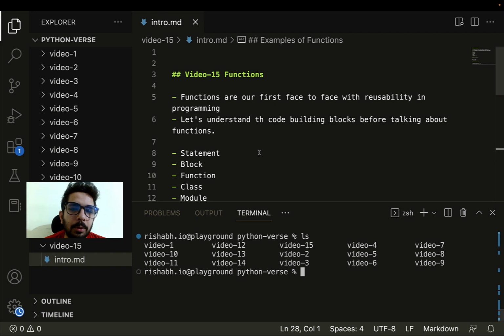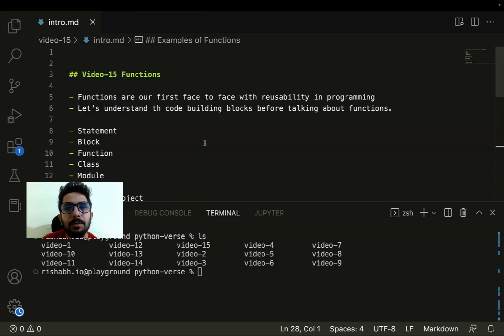So in this video, we are going to cover one more important aspect, that is functions. As I have written here, functions are our first face-to-face with reusability in programming. You must have heard about good practices when we are writing code. One of the good practices is to write reusable code. What exactly is meant by reusable code? Well, in programming, a lot of times we do repetitive things, which we have to do again and again. Now, what is the extent to which we can achieve reusability?